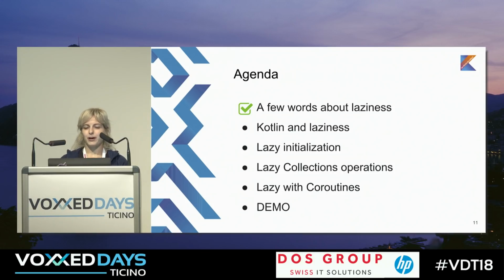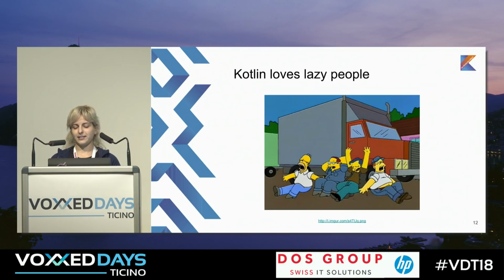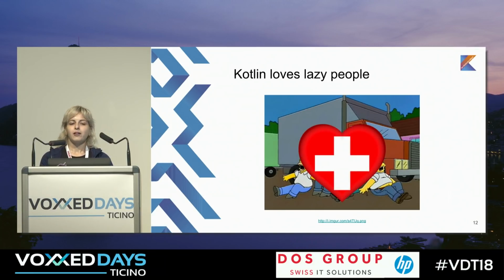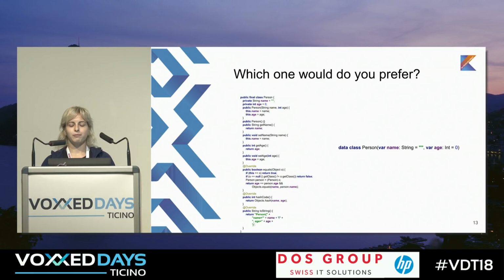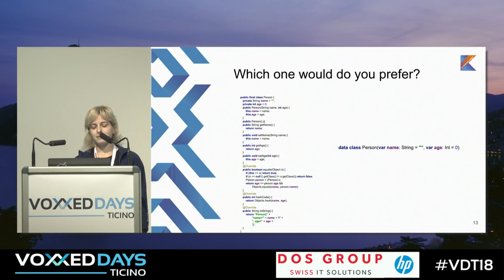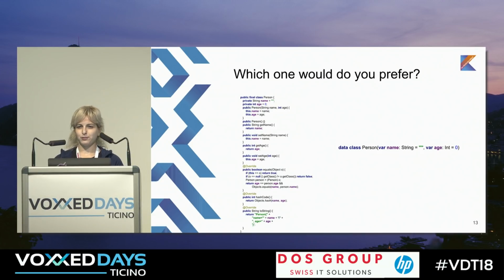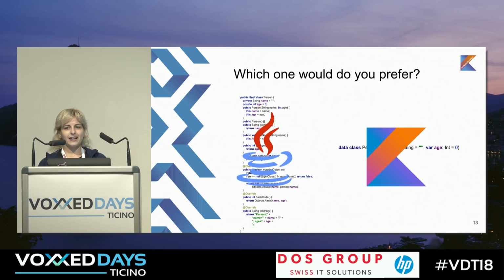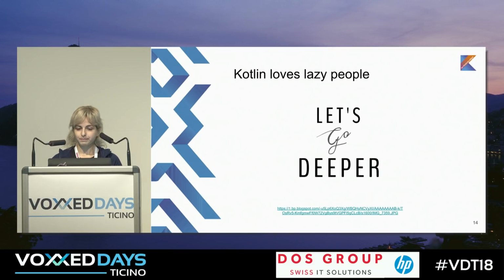So we talked a little about why we should use laziness. I guess it's more or less clear. So let's talk about Kotlin. Actually, Kotlin loves lazy people. It loves us very much. First of all, because we write pretty less code. You can see that on the left side it's Java, and on the right side the same stuff in Kotlin. Which one would you prefer? Yeah. As for me, I like the second one with Kotlin, and I guess you too, because I'm lazy, I don't want to write much code, and Kotlin works okay for me.